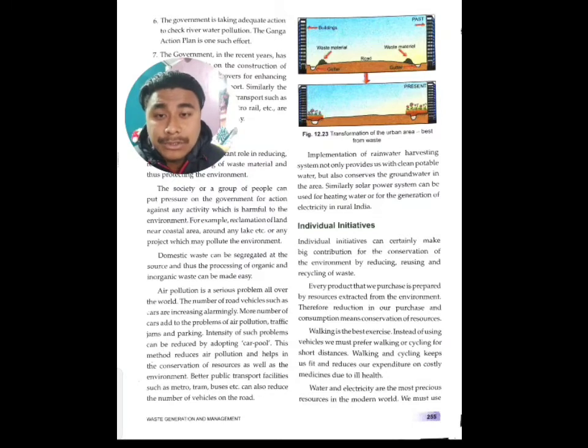And if we are traveling a shorter distance, we can walk or we can use cycles. That will also have a good impact on your health. We can use public transport instead of individual cars. Water and electricity also we can save, isn't it? In the bathrooms, we can check whether there is overflowing of water or if the tap is open. Before leaving the house, we can check the lights and the water taps. All those kinds of things have to be done at an individual level.